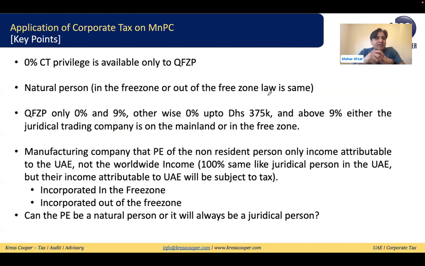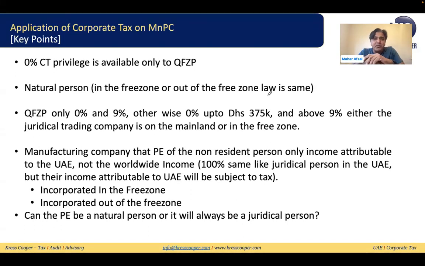So I have summarized this: 0% privilege is only available to a qualifying free zone manufacturing and processing company. This is not available to the companies within the mainland, or to the companies which are within the free zone and not qualifying as a qualifying free zone manufacturing and processing company. Second, for a natural person, either on the mainland or in the free zone, it doesn't matter, their taxability is the same.